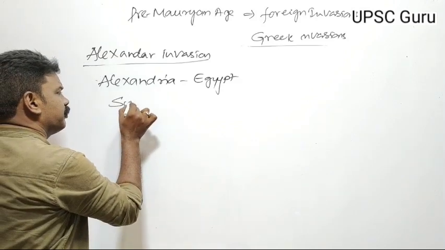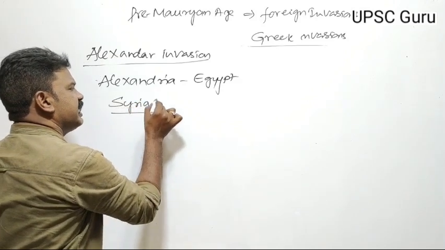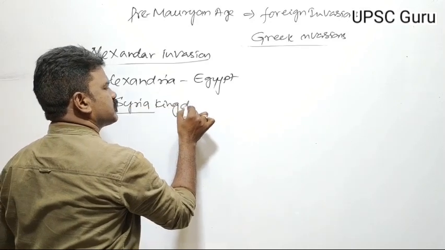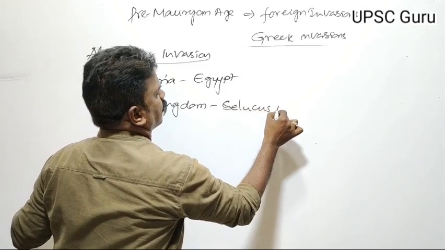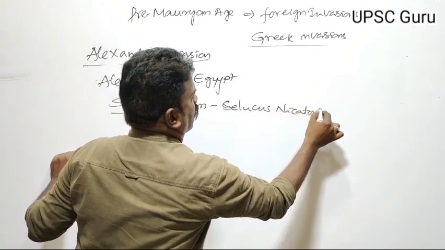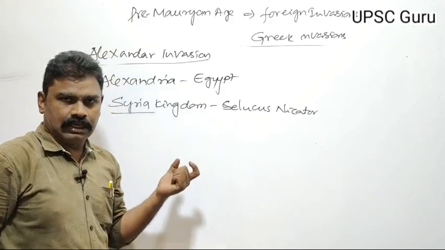And Syria. This Syria kingdom was given to Seleucus Nicator, an army general of Alexander.